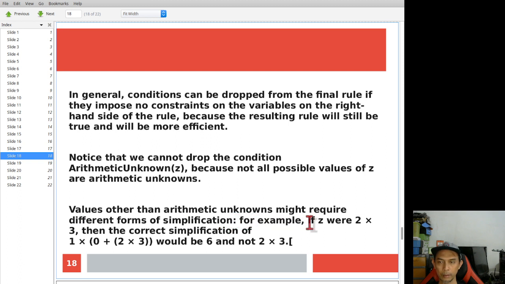For example, if you say that you have z equal to 2 times 3, then the simplification should be this one, and not 2 times 3.